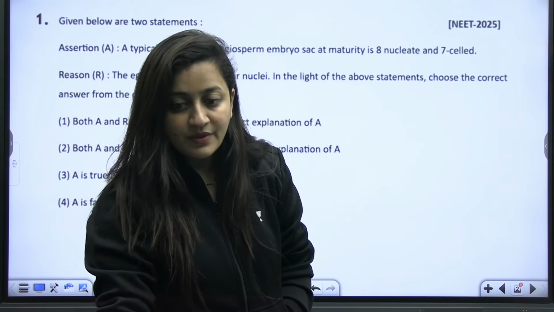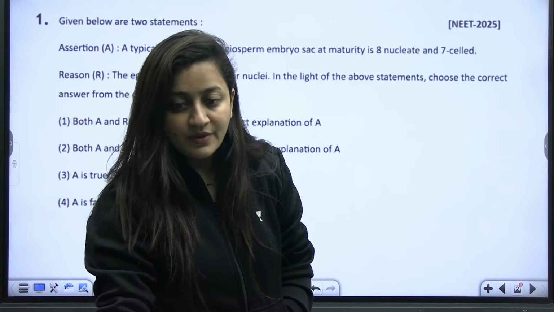So what should be the correct answer, guys? So, a typical unfertilized embryo sac at maturity is 8 nucleated, 7 celled. This is a correct statement. The egg apparatus has two polar nuclei? No, egg apparatus will have one egg and two synergids. So A is true but R is false.